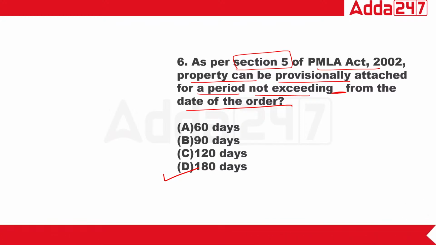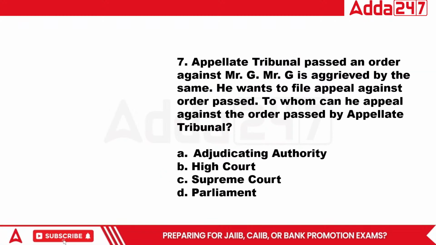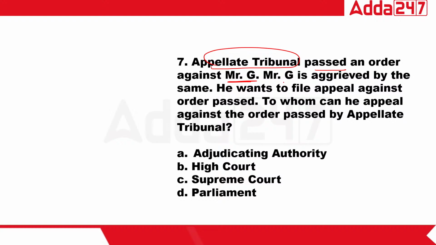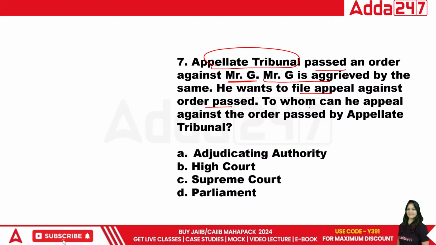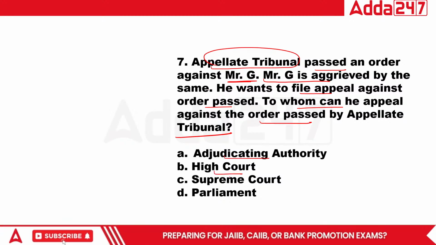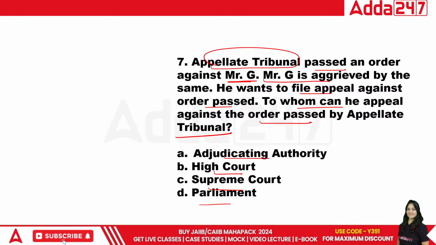Okay. Each question, class, is very important. Now, the appellate tribunal passed an order against Mr. G. Mr. G is aggrieved by the same. He wants to file an appeal against the order passed. Now tell me to whom he can appeal against the order of the appellate tribunal: adjudicating authority, High Court, Supreme Court, or Parliament. What is the right answer?